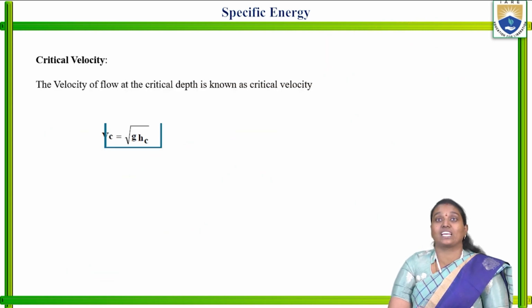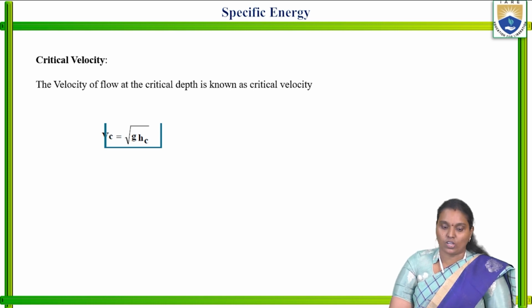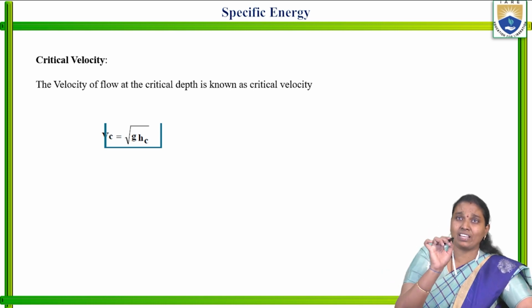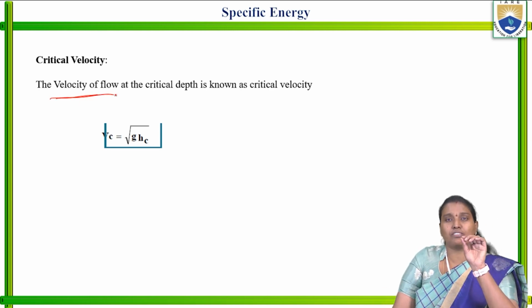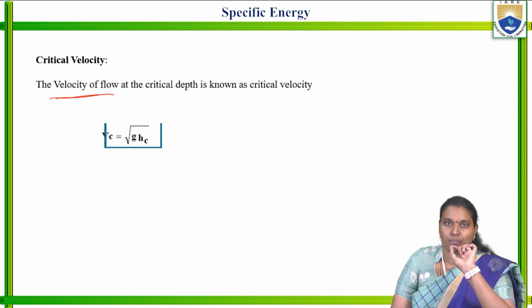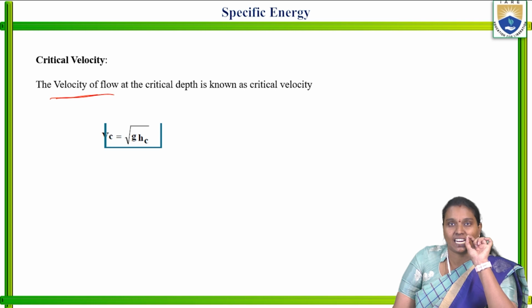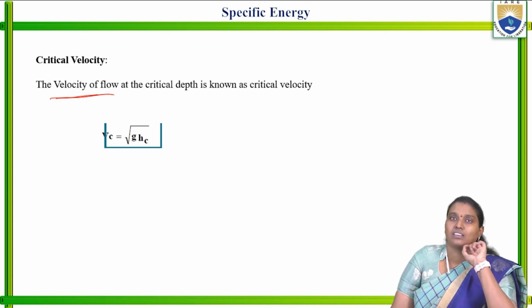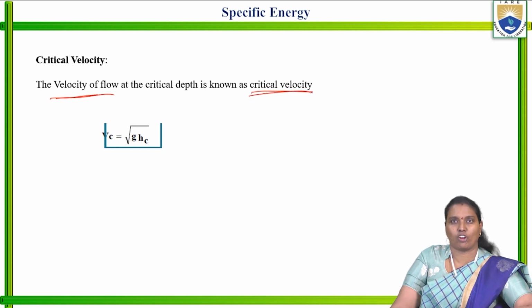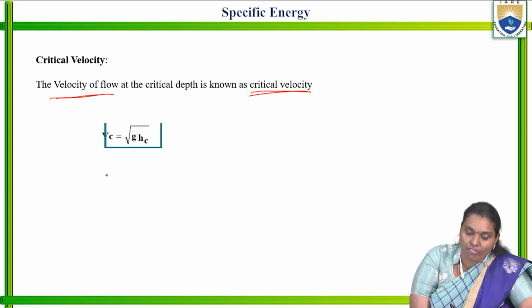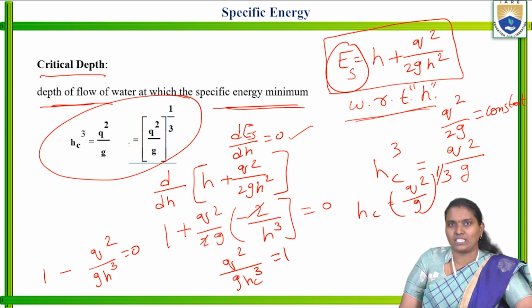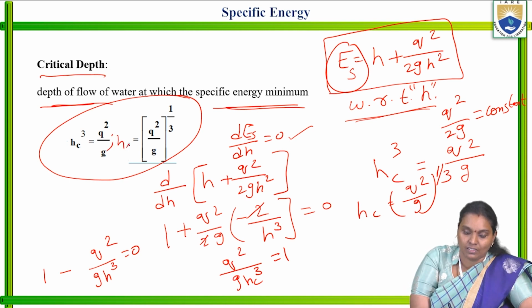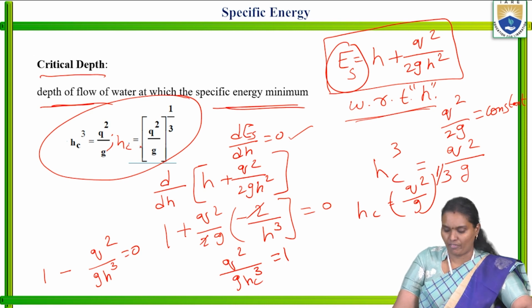Now next, move on to the critical velocity. For critical velocity also, the velocity of the flow at correspondence of the critical depth, that is, the particular point where the critical depth is there, that exact correspondent velocity is nothing but the critical velocity. Now we already proved this one, HC is equal to Q square by G whole to the power of 1 by 3.